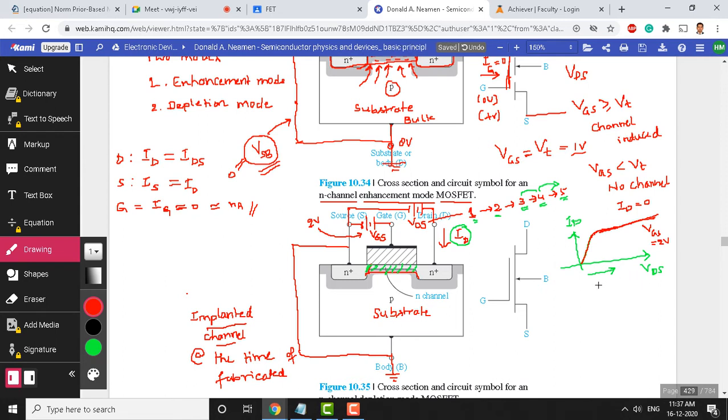I have a question for you now. What happens if I increase VGS from 2 to 3? The variation is constant, 1, 2, 3, 4, 5. For this 2 volts I have shown a graph here. Now I am increasing VGS from 2 to 3. Now VGS is fixed at 3 volts. What will happen to the drain source current for these variations 1 to 2, 2 to 3, 3 to 4, 4 to 5 if I increase it now? Will the graph go above this or below this? Just think about it.